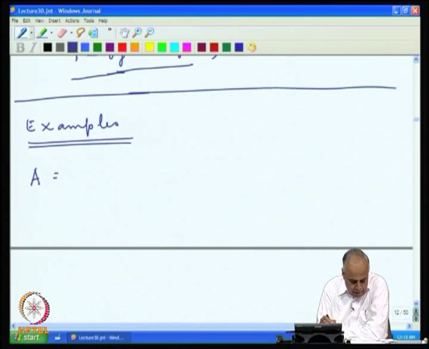Take the matrix A, minus 2 0 2 1 minus 1 3. Again we keep looking at the same examples which we have seen before.